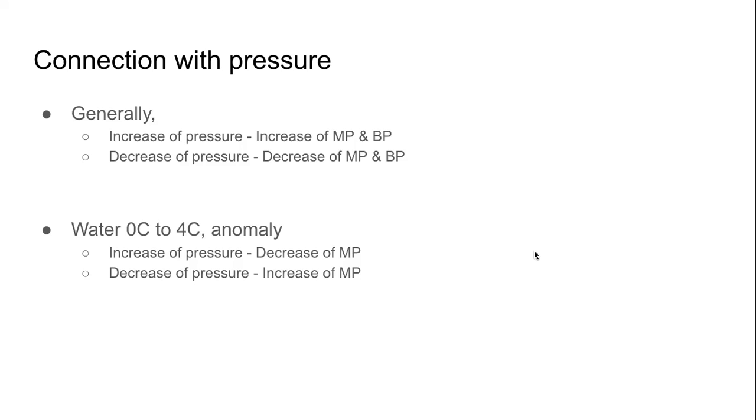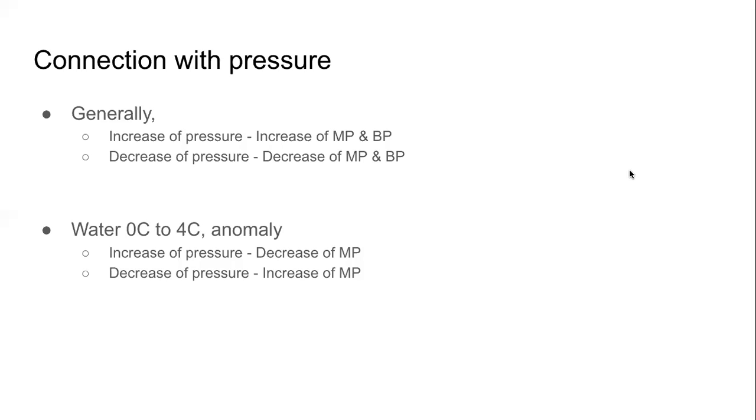So it is not just the temperature which is deciding when something melts or when something boils. It is also the pressure that decides the melting point and boiling point. So generally, if we increase the pressure, the melting and boiling becomes difficult. That means melting point and boiling point have gone up. When we release the pressure, when we decrease the pressure, melting and boiling becomes easier. That means melting point and boiling points have decreased. Melting point and boiling points are temperatures.